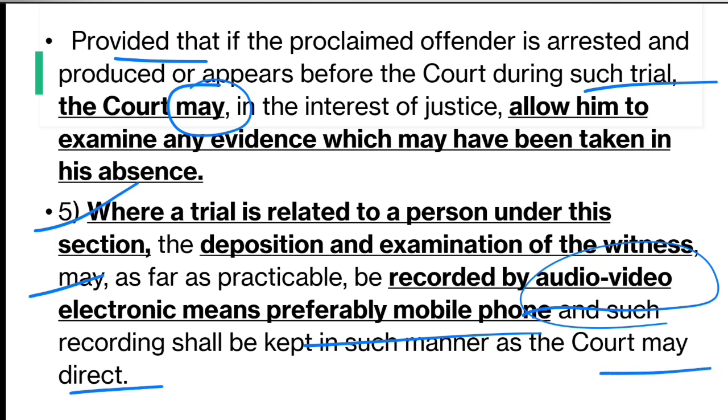So the provision says that when the accused himself is absconding, it will be very comfortable for the witnesses, as their evidence can be recorded through audio video electronic means. It is not exactly mandatory, as the term 'as far as practicable' has been used. When the accused himself, being a proclaimed offender, is not appearing, the witnesses' evidence should be recorded through audio video mode, preferably mobile phone. This is a completely new and good provision. So this is subsection 5.